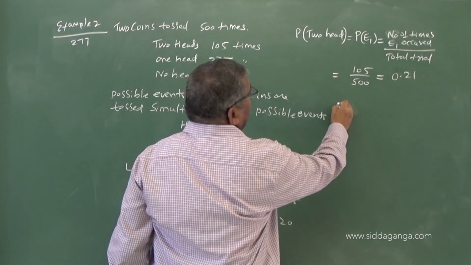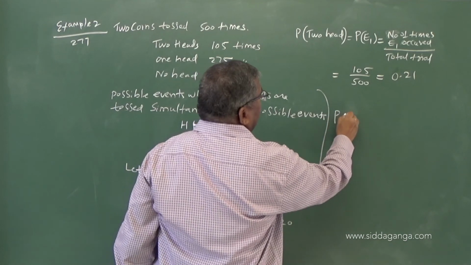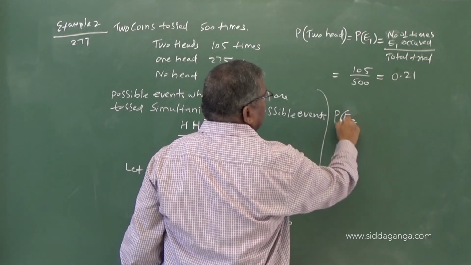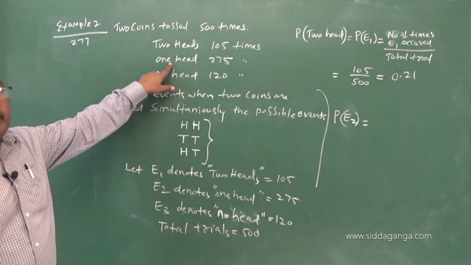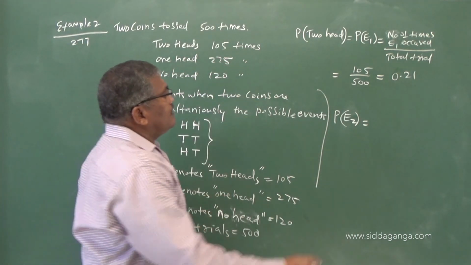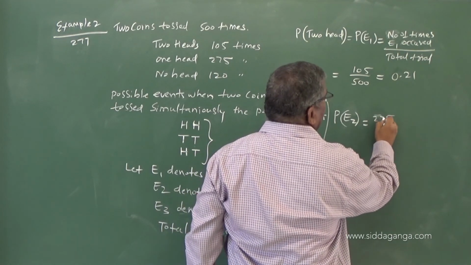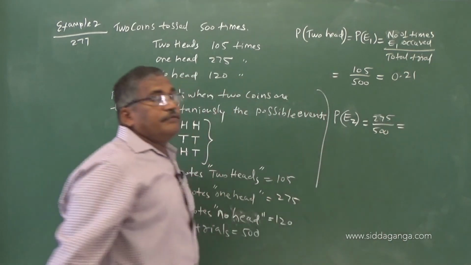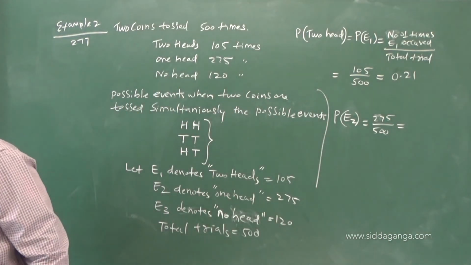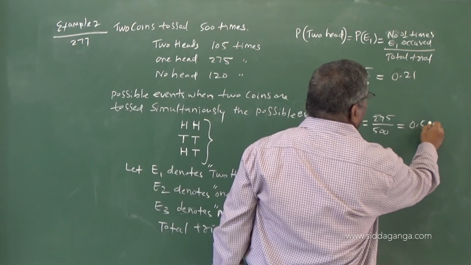Now probability of E2, the probability of one head, on the same basis, is 275 divided by 500, that equals 0.55.